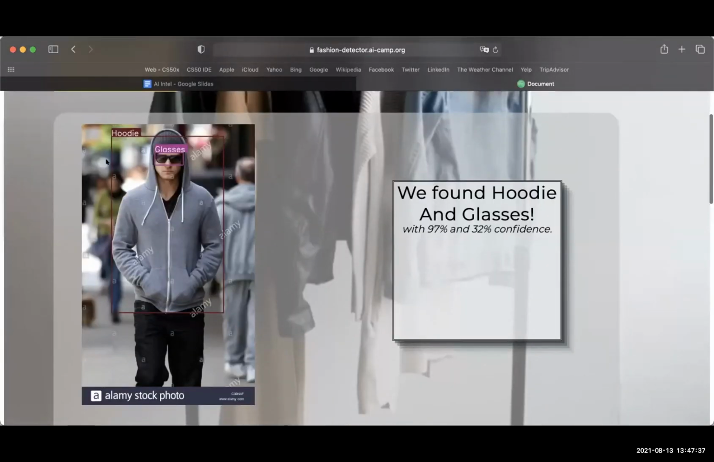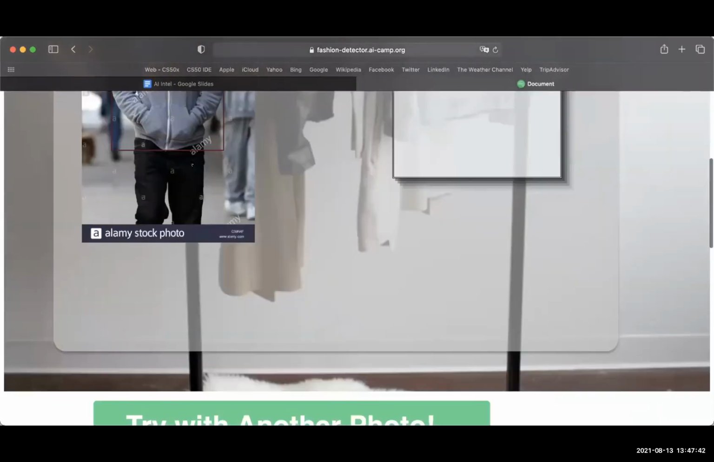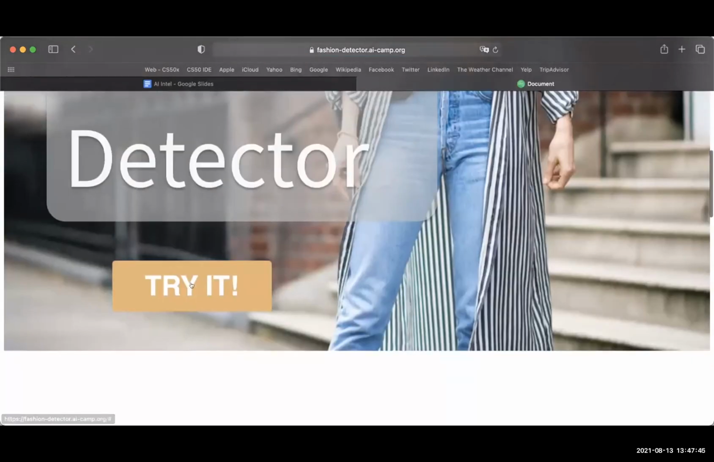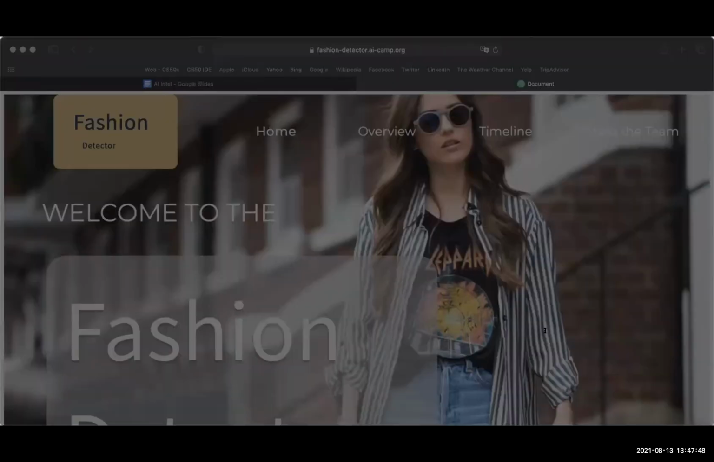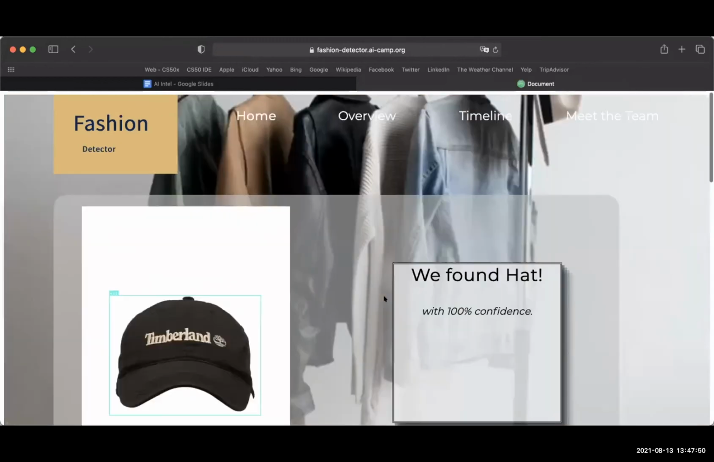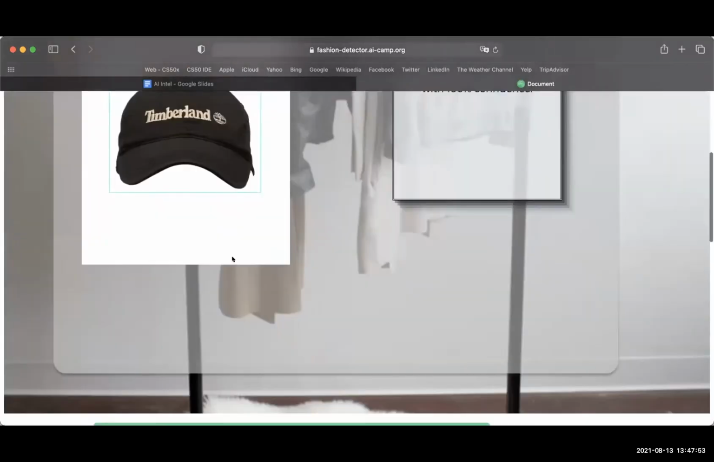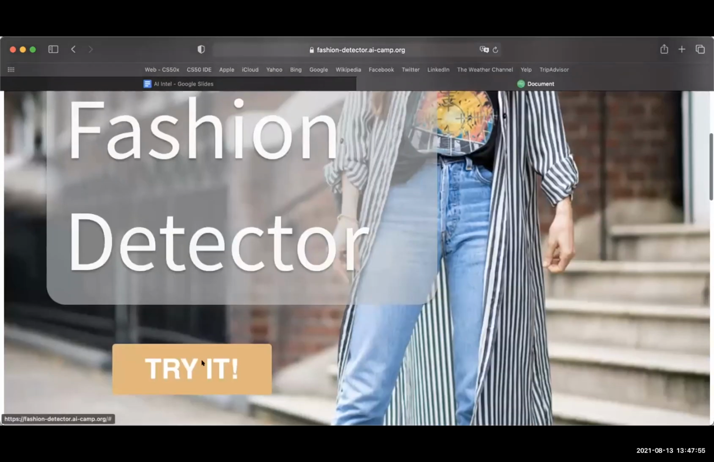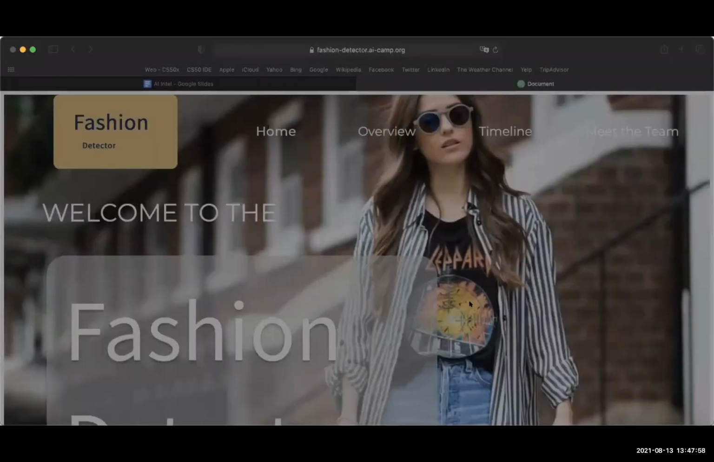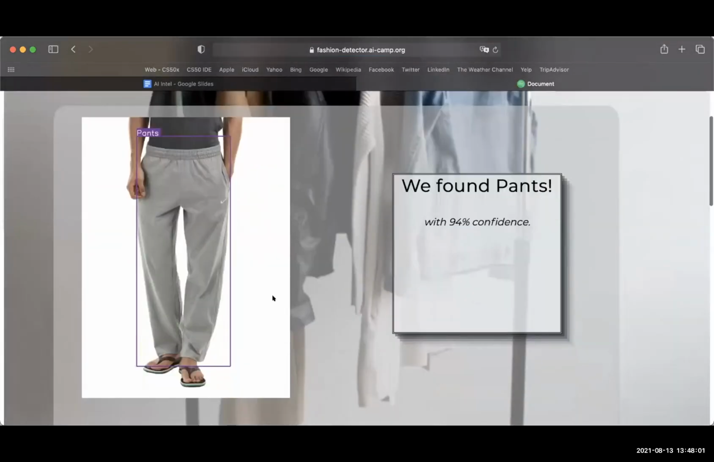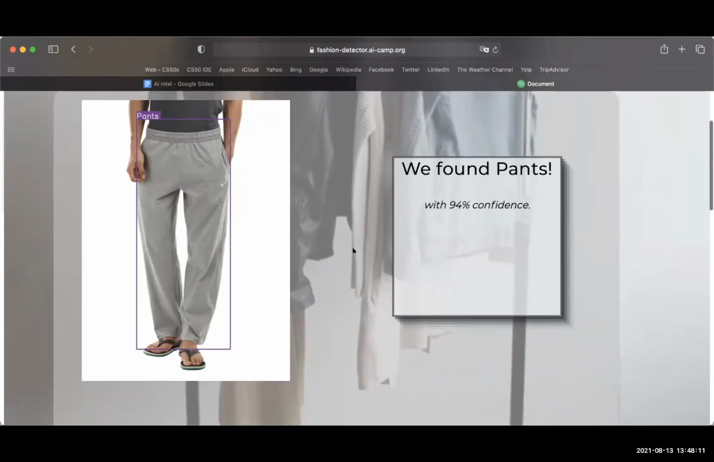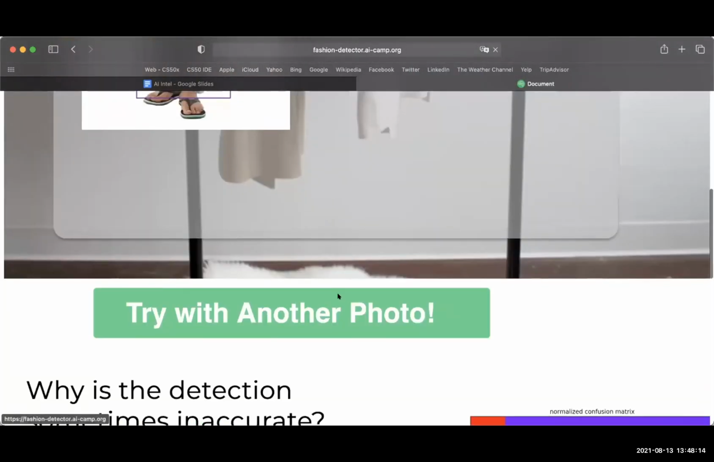As you can see, with this person, we were able to find the hoodie and the glasses with 97 and 32% confidence respectively. We can also find it with one specific photo with, for example, specifically a hat. We're able to find it with 100% confidence. If we take a look at an example of these pants, we're able to find it with 94 confidence. Since it's a bit more structured, it will be able to find it within the bounding box without much of the pants being outside of it. And yeah, that's our project.